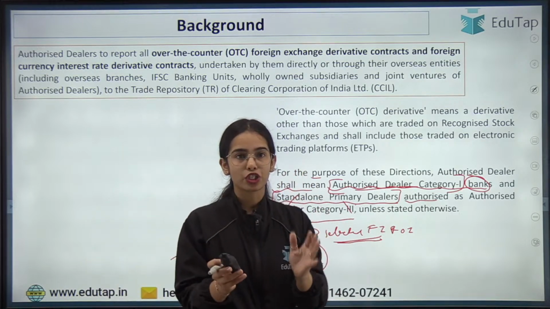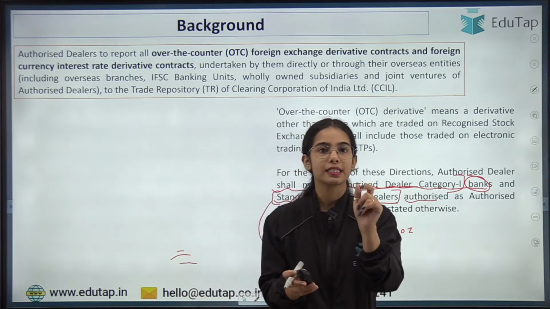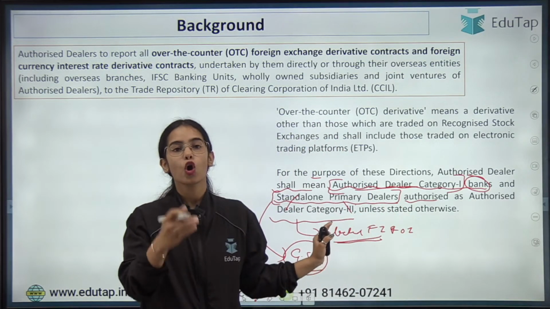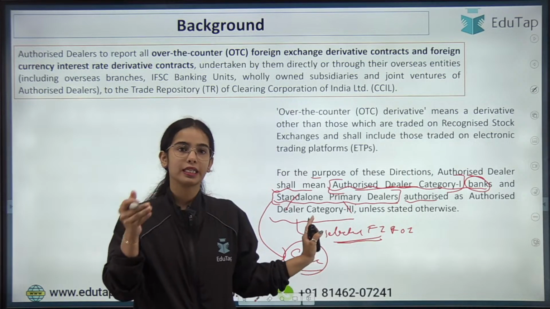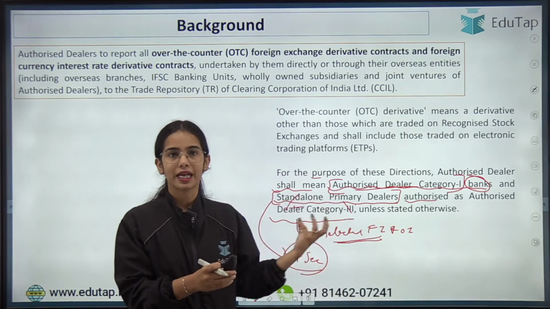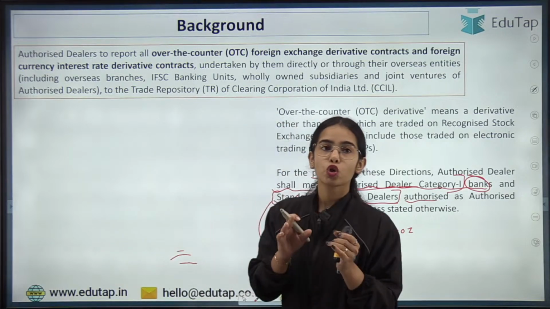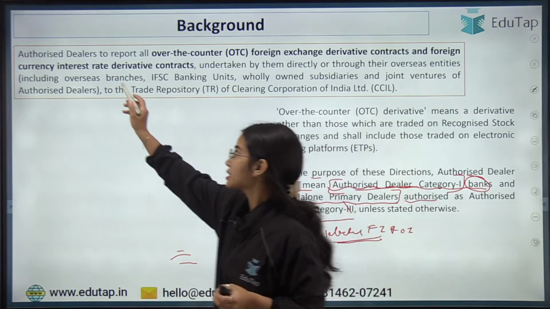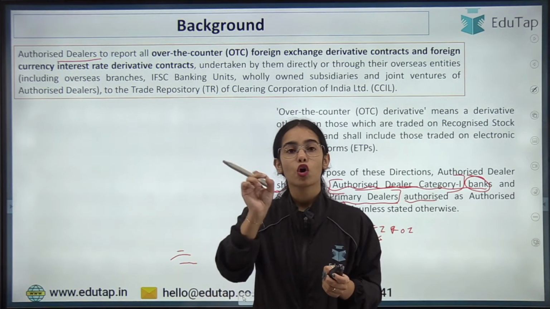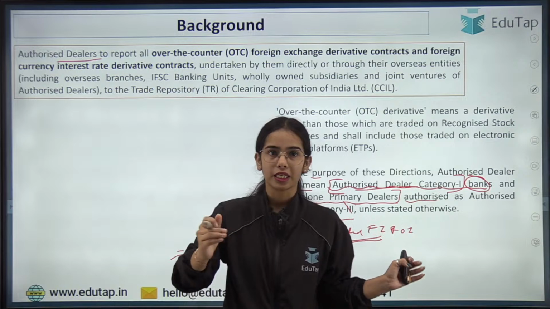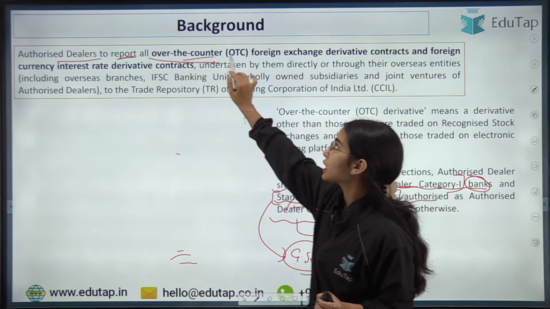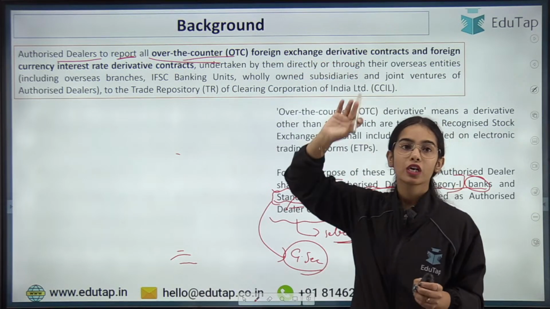So for these directions, we have to focus on the authorized dealer category 1 banks and the standalone primary dealers authorized as authorized dealer category 3. Only they are the ones that are mentioned in the directions. They have to report all the over-the-counter foreign exchange derivative transactions.